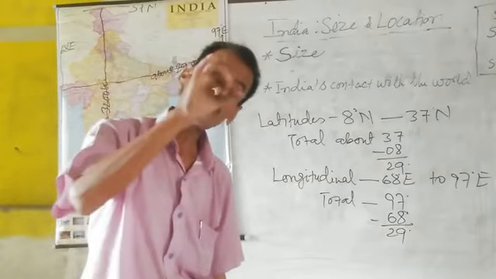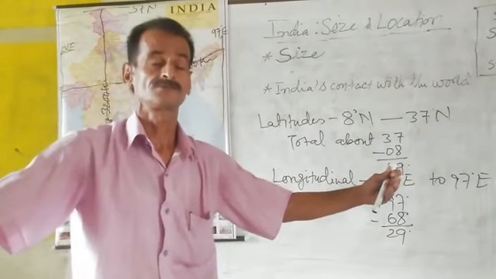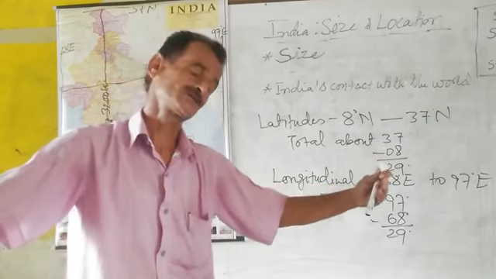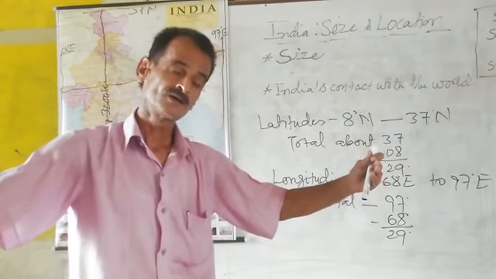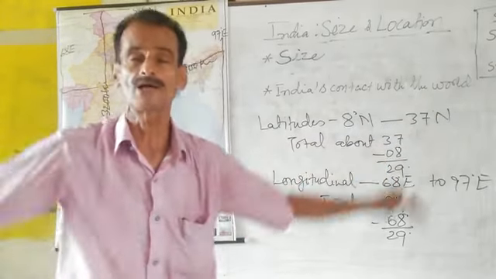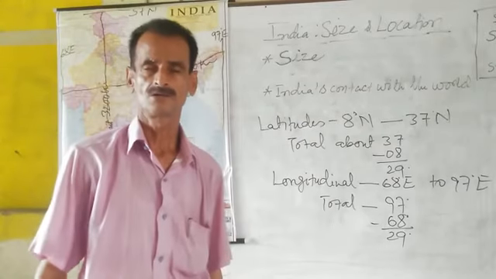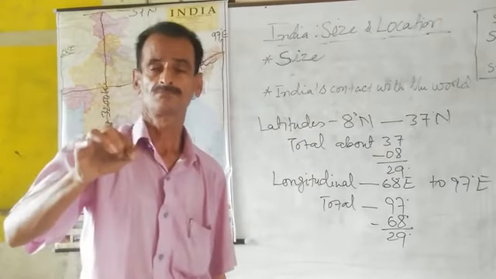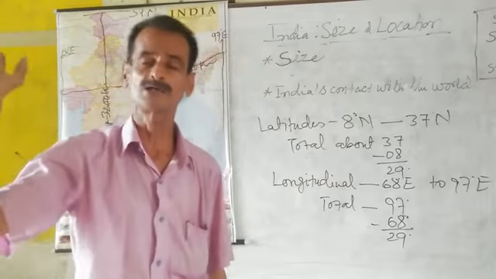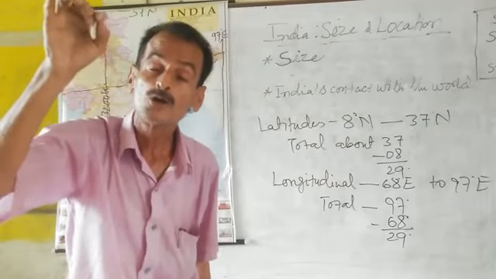It is true that at the equator, where the earth is very wide, looking very wide, every degree difference is 111 kilometers in longitude also.